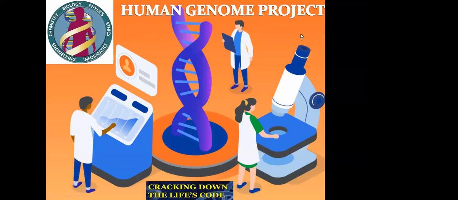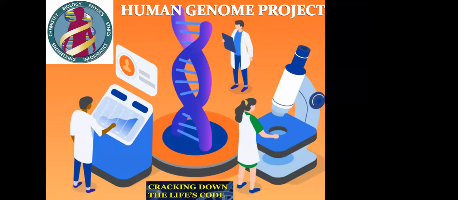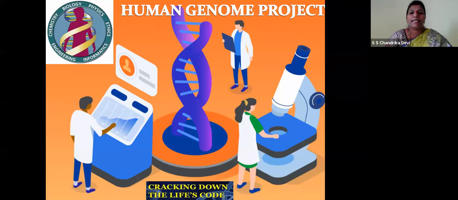Yes, ma'am. So today we are going to study about the Human Genome Project and DNA fingerprinting. Children, what is a genome? A complete set of DNA instructions which determine our characteristics, our traits, our inheritance, is referred to by the simple term genome. Genome is a complete set of chromosomes which are in us. So let's see the topic.